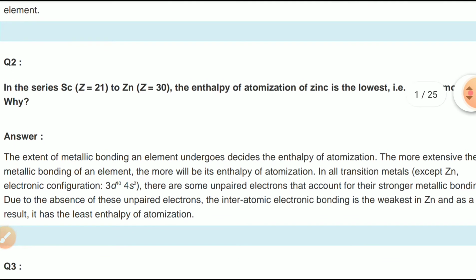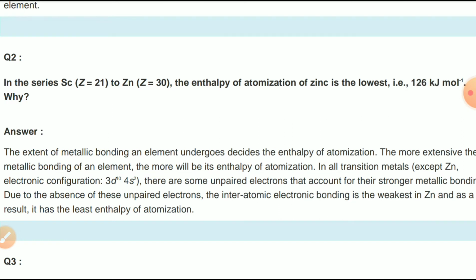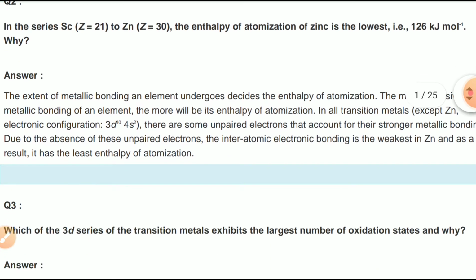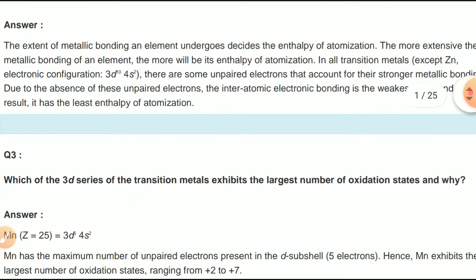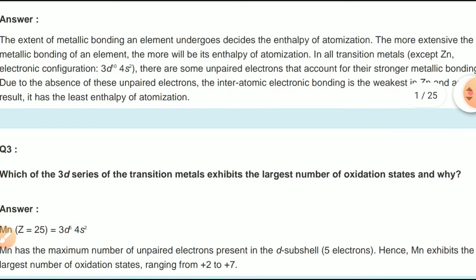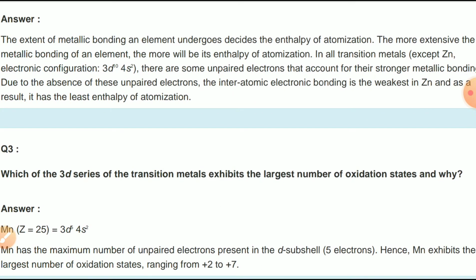Question number 2. In the series scandium, atomic number 21, to zinc, atomic number 30, the enthalpy of atomization of zinc is lowest, that is 126 kJ per mole. Why? Answer: The extent of metallic bonding an element undergoes decides the enthalpy of atomization. The more extensive the metallic bonding of an element, the more will be the enthalpy of atomization.